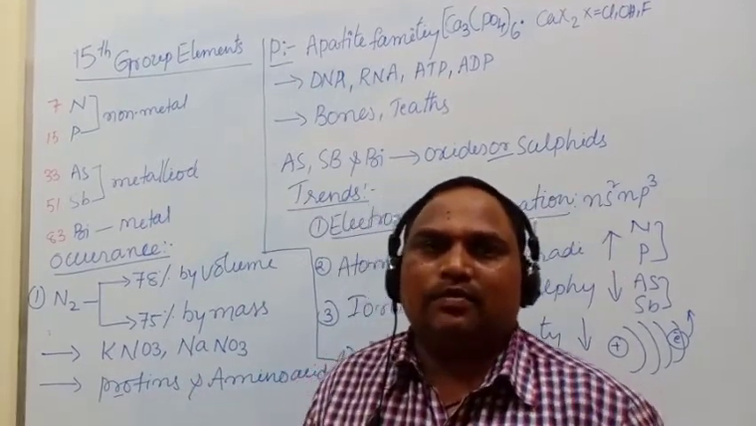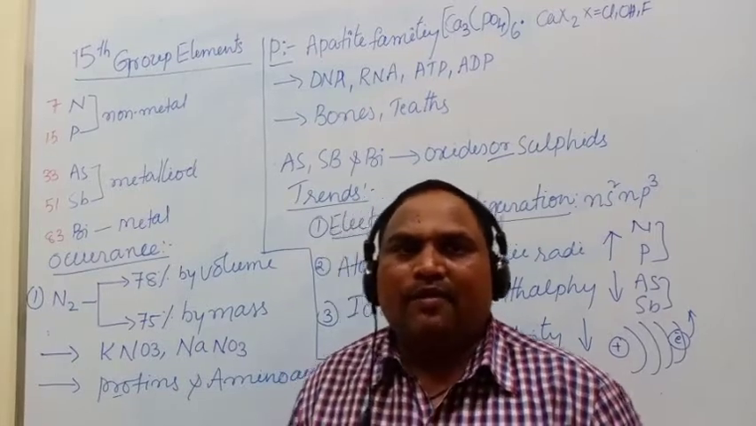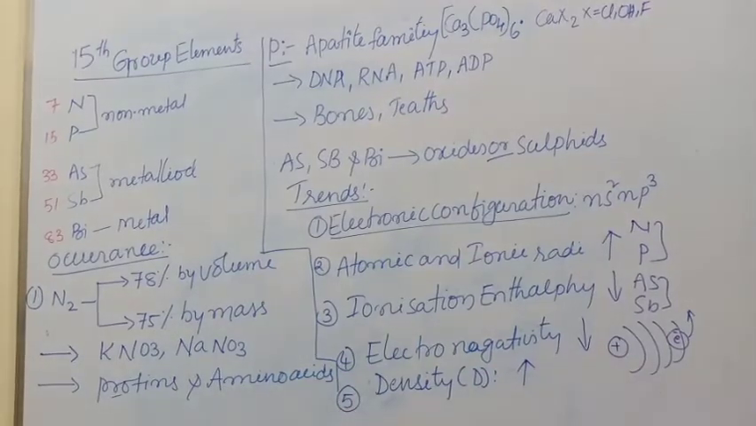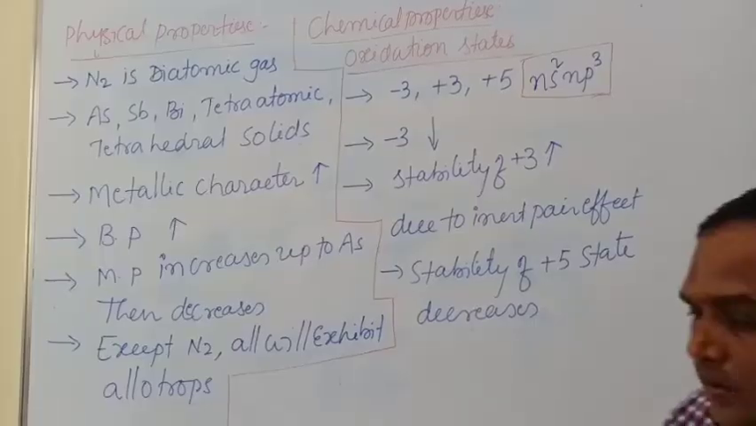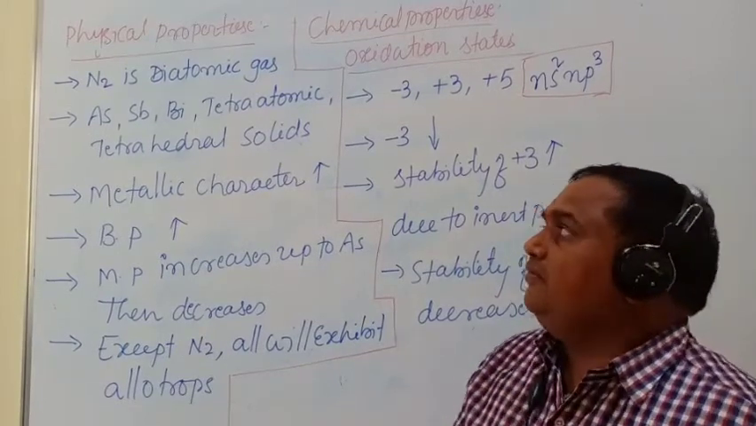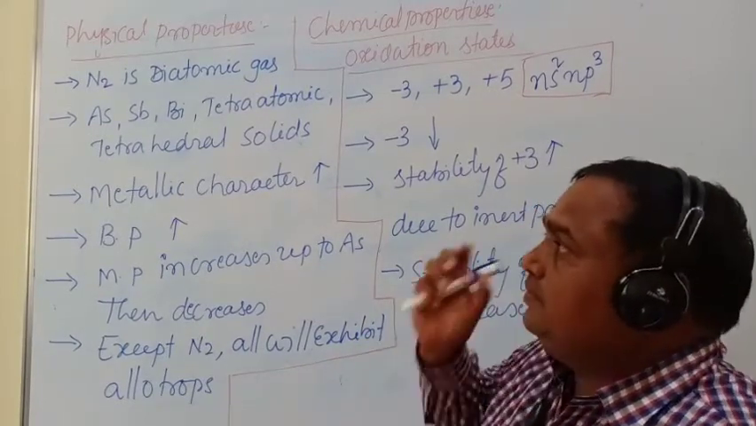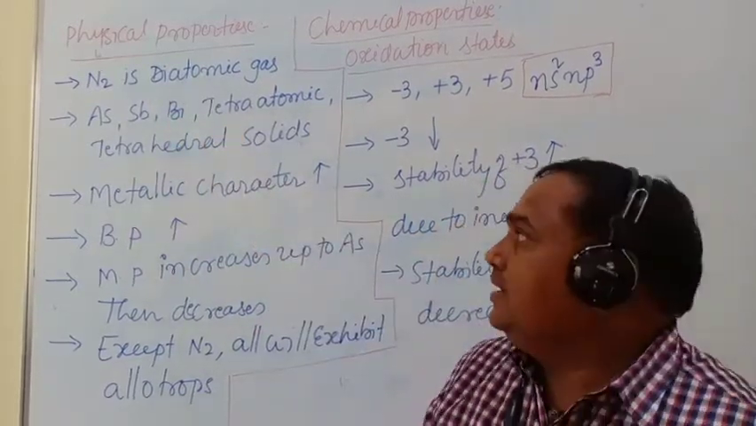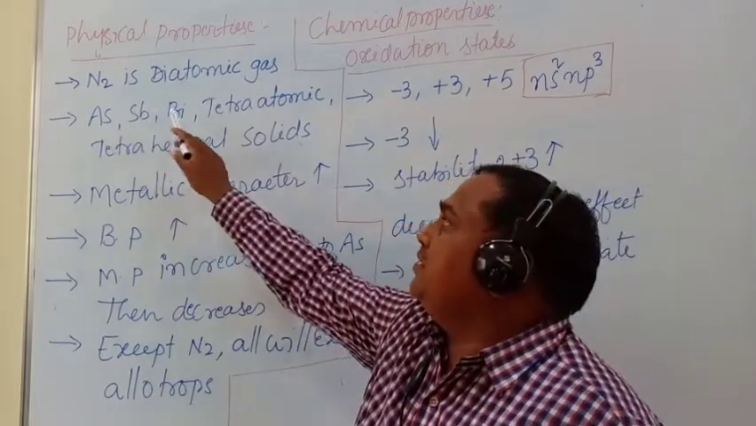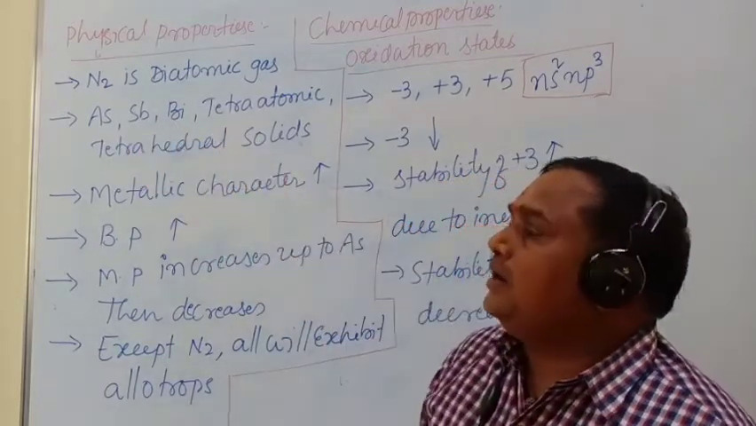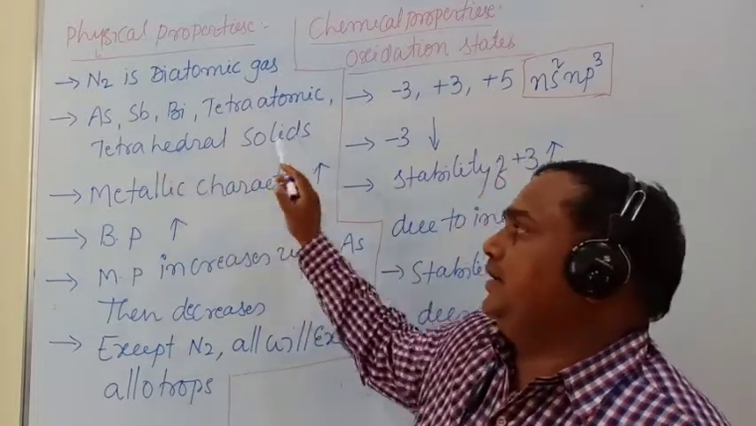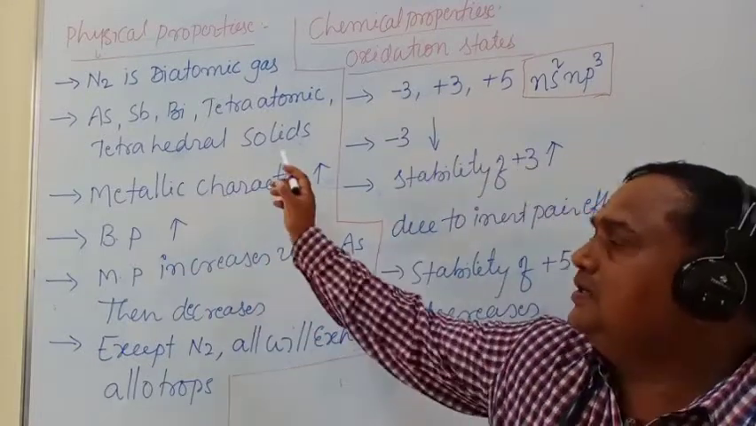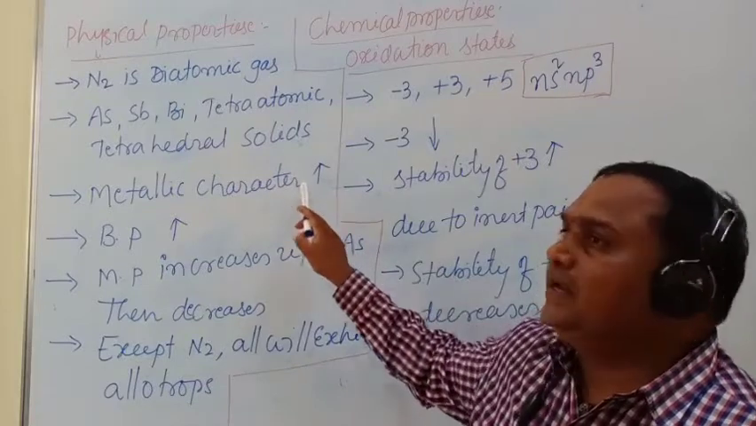And next we are going to study the physical properties of the 15th group elements. In this group, dinitrogen exists as a diatomic gas, and the remaining elements like arsenic, antimony, and bismuth exist as tetraatomic molecules and tetrahedral solids. The metallic character increases from top to bottom of the group, as we already studied.